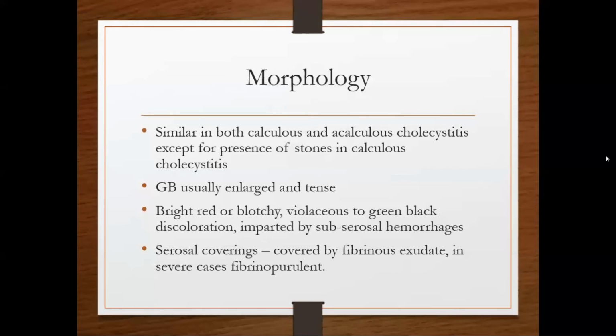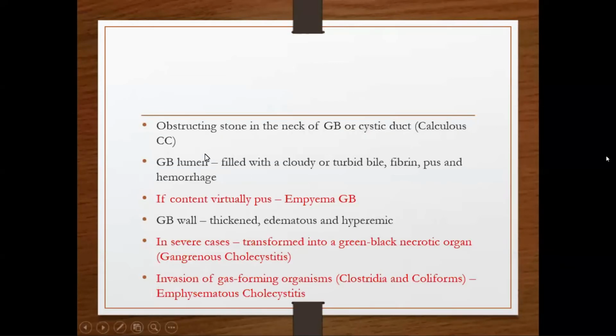Besides this, grossly in calculus cholecystitis, as I have already mentioned, you can see a stone obstructing the neck of the gallbladder or the cystic duct. The gallbladder lumen can be filled with cloudy or turbid bile due to fibrin, pus, and hemorrhage.